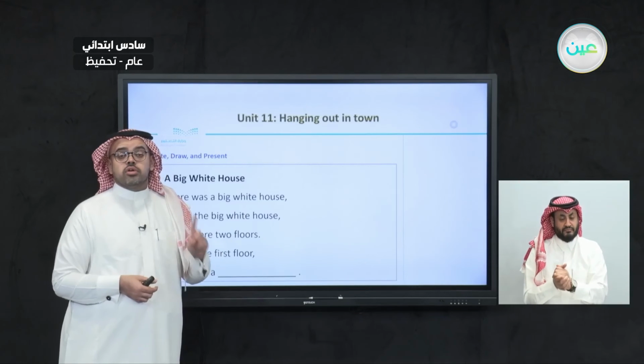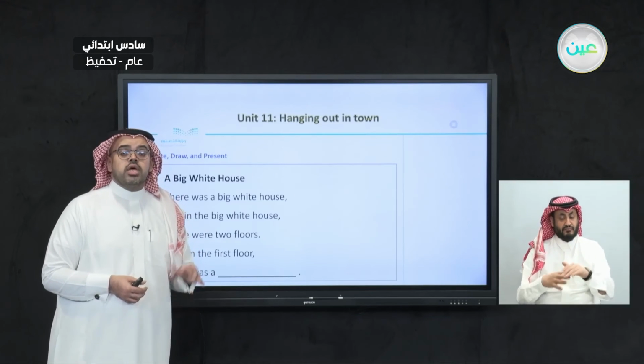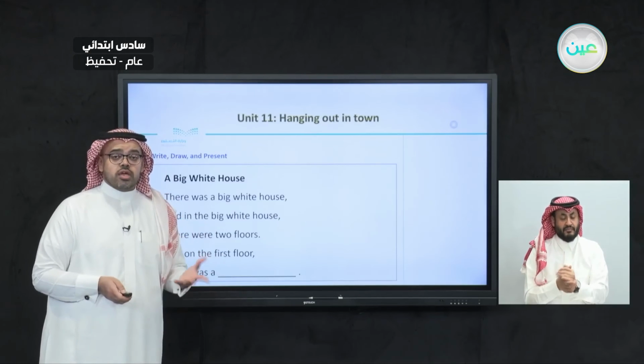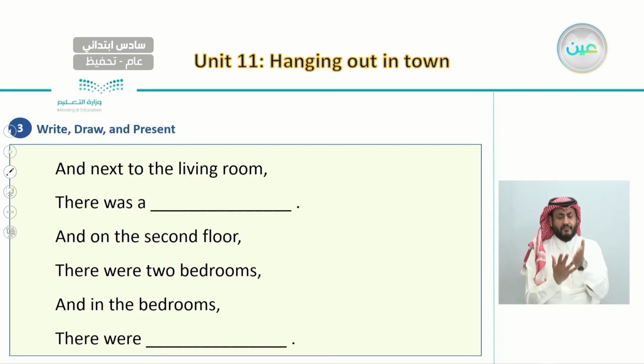This is about the first part. Now let's listen to the second part. The second part will continue with our choice, which is the living room. And it says here, and next to the living room there was.